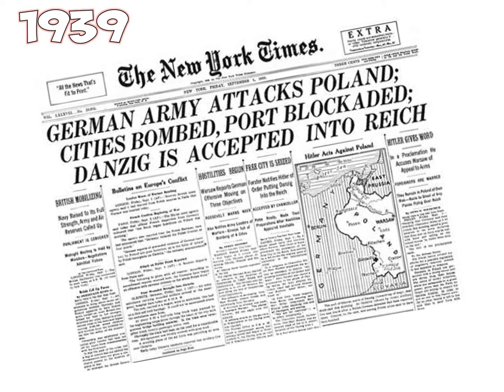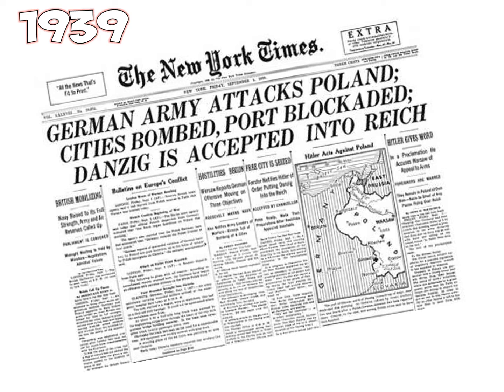In 1939, after they appeased Hitler, they thought, okay, we gave him the land he wanted. That's the end of that. We're not going to start a war. Germany then attacks Poland, citizens bombed, ports blockaded. Germany's invasion of Poland is really what causes the war.